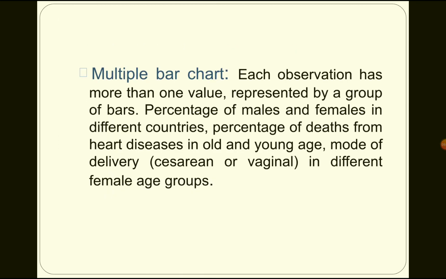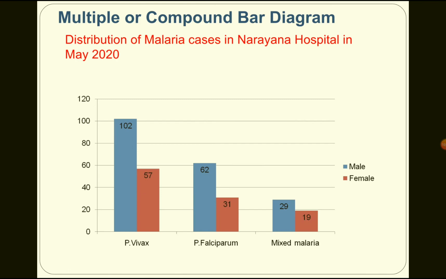So multiple bar chart: each observation has more than one value represented by a group of bars. For example, percentage of males and females in different countries, percentage of deaths from heart disease in old and young, mode of delivery like normal and cesarean delivery in different female groups. So you can see the image, multiple or compound bar diagram. The blue color indicates the number of male patients and the red color indicates the number of female patients. You can see here class 1 Vivax, falciparum and mixed malaria. Because of falciparum the number of males is 102, whereas in females it is 57.